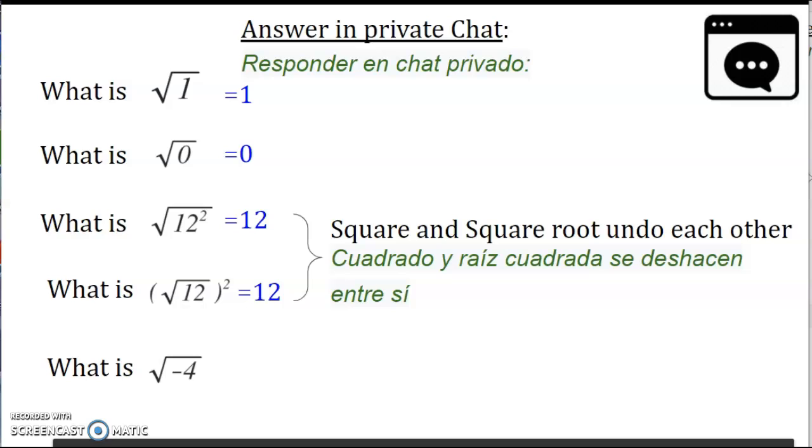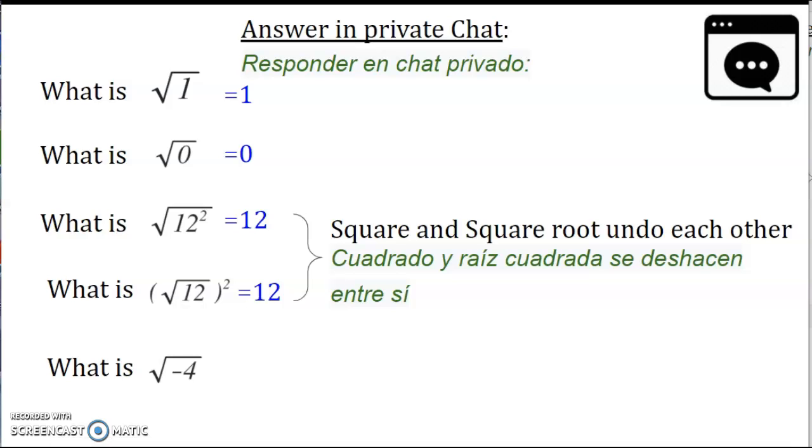For the first two examples, the square and square root undo each other, and that is the reason that you end up with the number that you started off with.